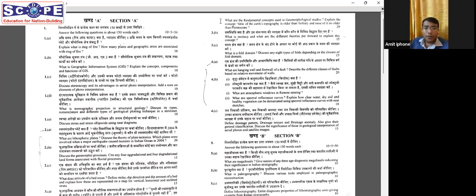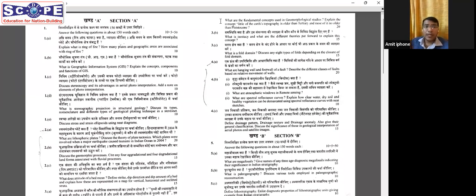And in that map, only a few places have rocks from the older ages. And even on that Craton map, 90% of the map is from the tertiary ages, where we say that there is new land, new forms of soil and rocks. So in that way, you have to explain the answers by giving more examples, and then only you will be fetching marks in these questions, which are general questions.